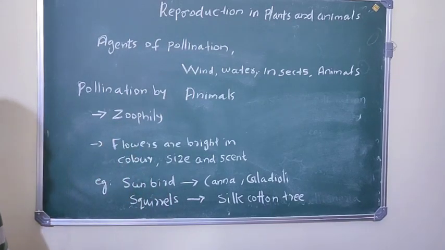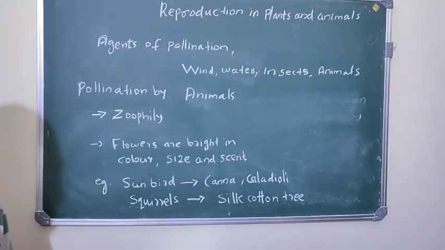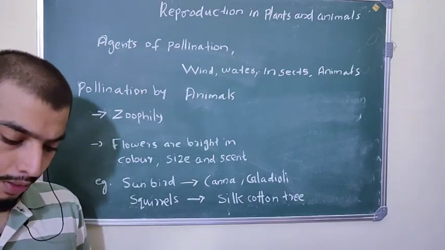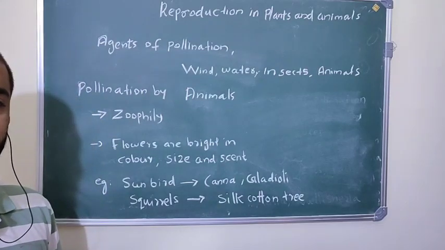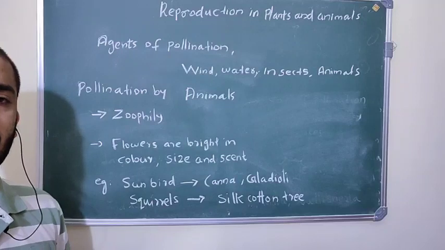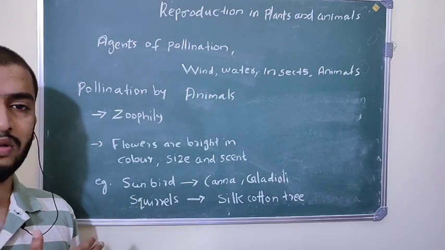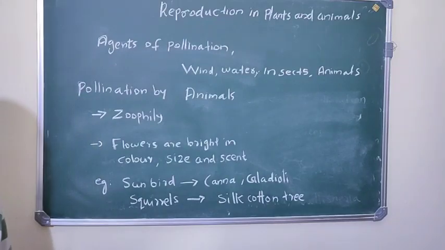So we already completed pollination by the help of wind. It is called anemophily, and pollination with the help of insects is called entomophily, and pollination with the help of water is called hydrophily, and pollination with the help of animals is called zoophily. Okay.